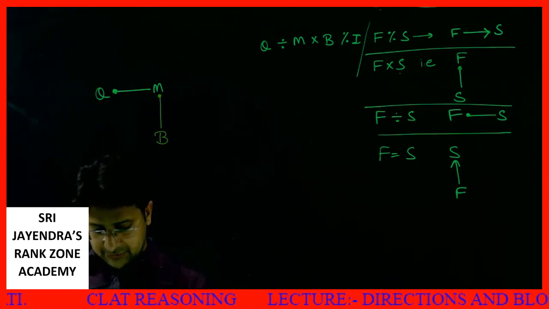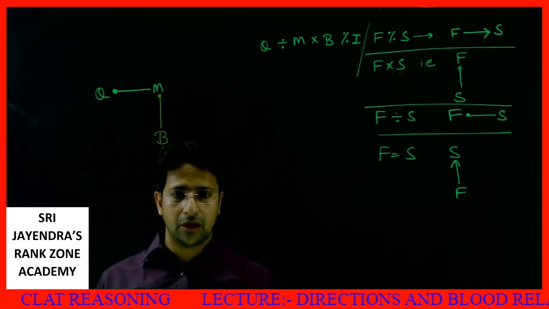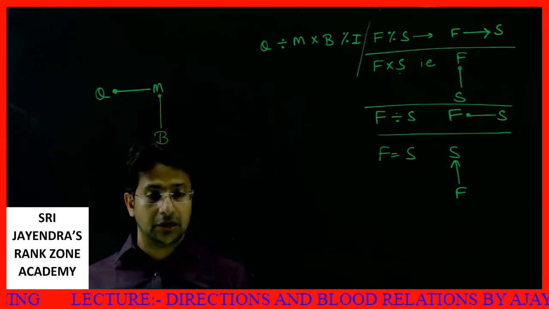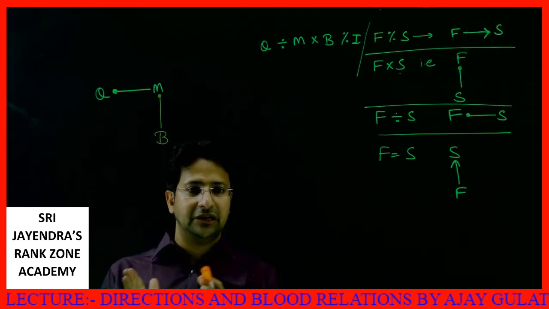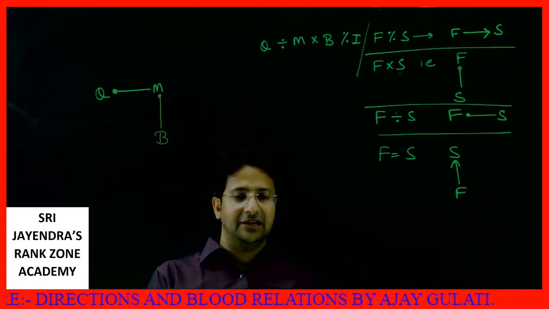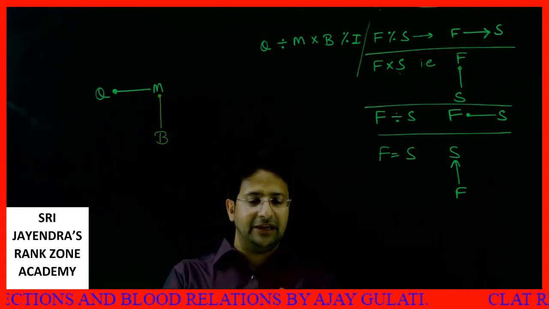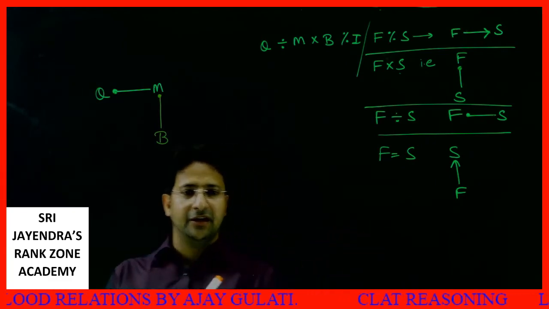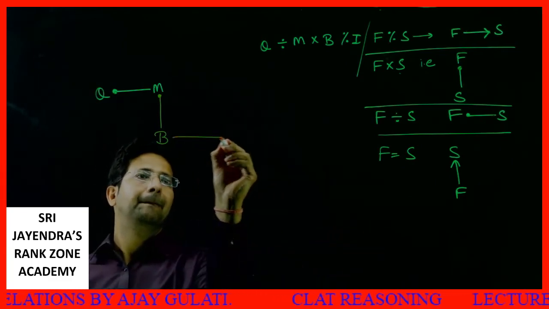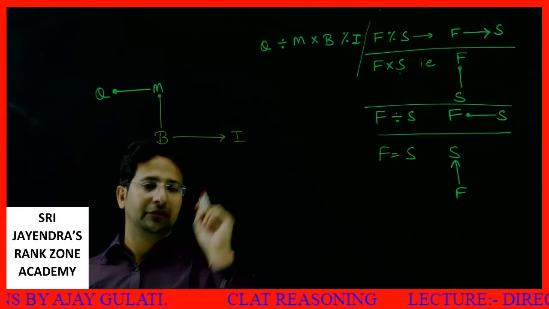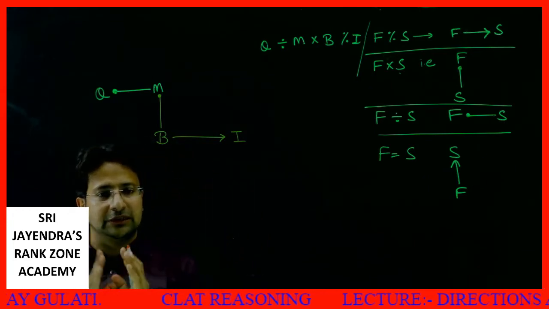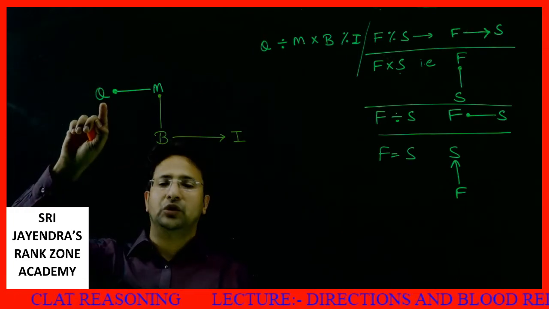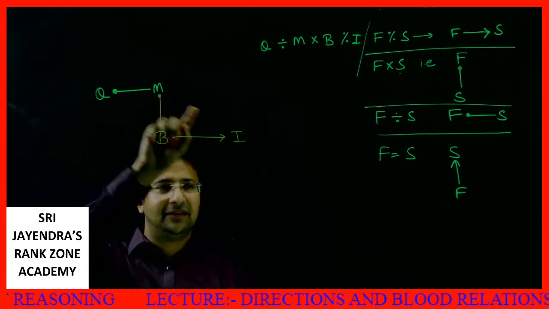Now the next part is what? Where were we? B percentage I. B percentage I means from first we make an arrow to second. From first we make an arrow to second. So from here can we make something? Q's brother sister, then this.